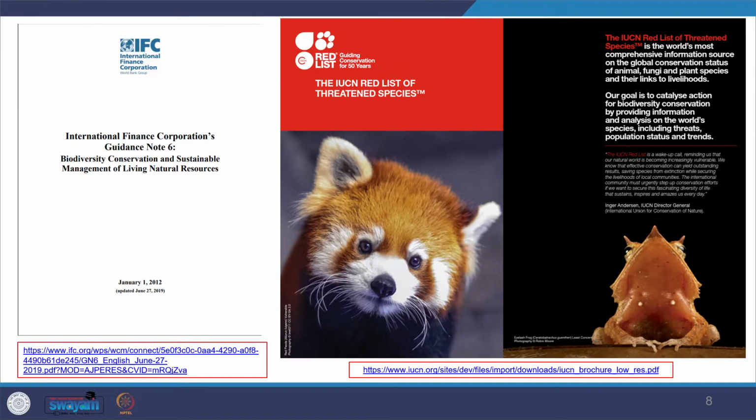So moving on, for the purpose of impact prediction, in this particular domain, you find the IFC guidance on biodiversity conservation and sustainable management of natural resources. And we see that IFC guidance recommends that you can also use an ecosystem approach for the purpose of evaluation. And for this, you should also refer to the Red List of IUCN, which we also discussed in our previous class.